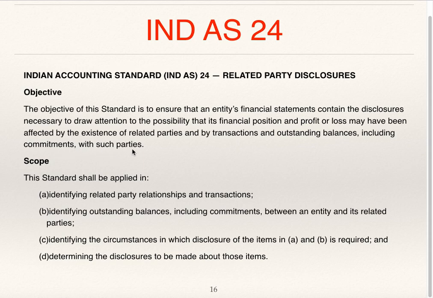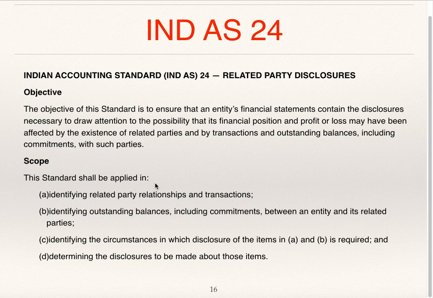So, in short, the objective of Ind AS 24 is disclosure of related party transactions so that the financial position and profit or loss, that is financial results, may be clearly known by the interested parties, that is stakeholders.